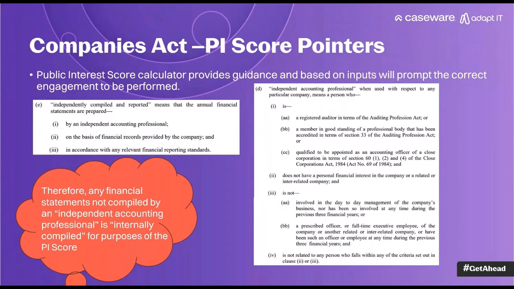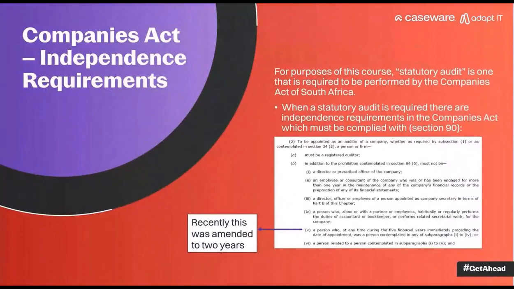So only if financial statements have been prepared by an independent accounting professional on the basis of the financial records in accordance with basically IFRS or IFRS 40, only then can you say the financial statements are independently compiled. It's not to be compiled by an independent auditor. That's not the definition. So this is just the point I wanted to make in terms of considering whether it is independently compiled and reported. And that, of course, is one of the points to consider whether an audit is required or not. Right, next then is the independence requirements that is included in the Companies Act.